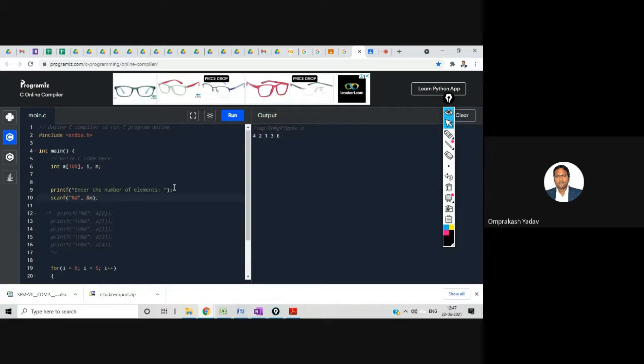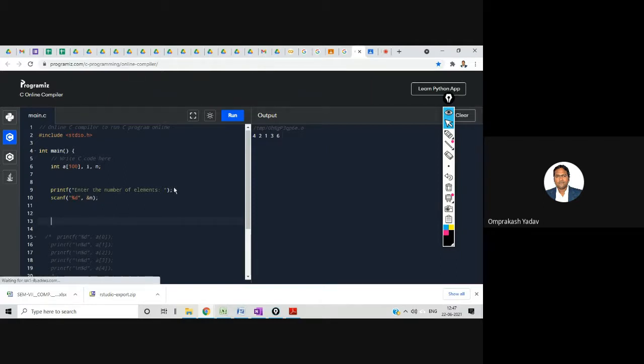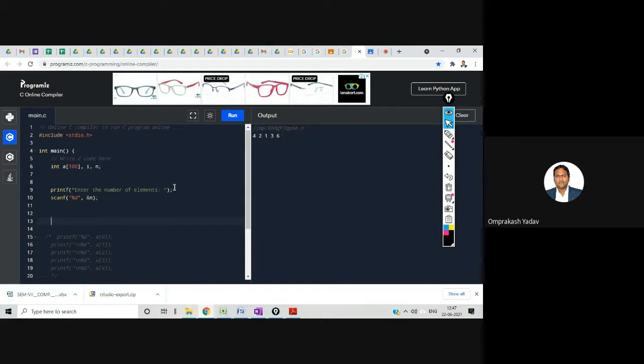Okay, now I have to store, whatever is in n, that many number of values inside my array. So I'll write a for loop, and this for loop will be for storing elements inside the array.